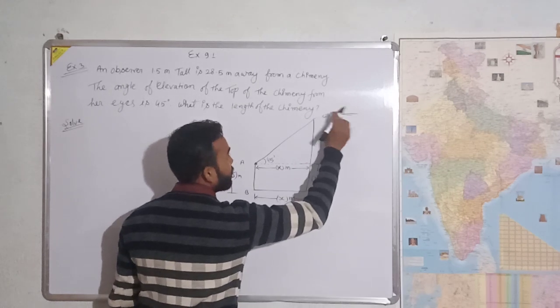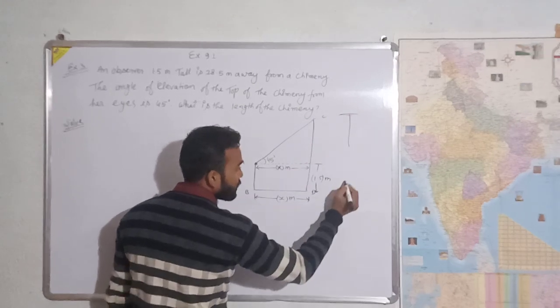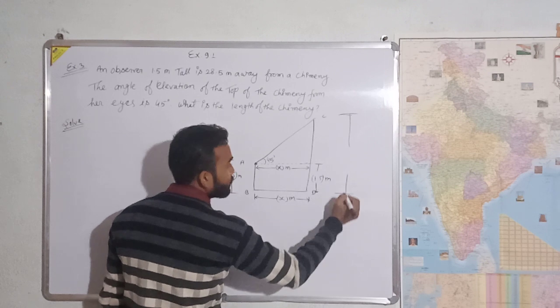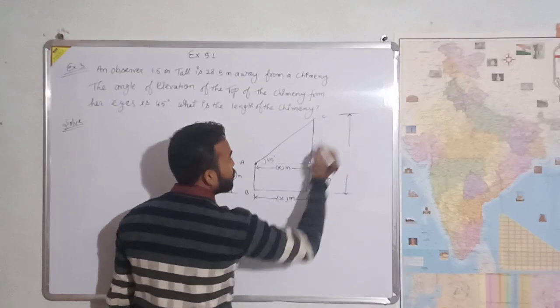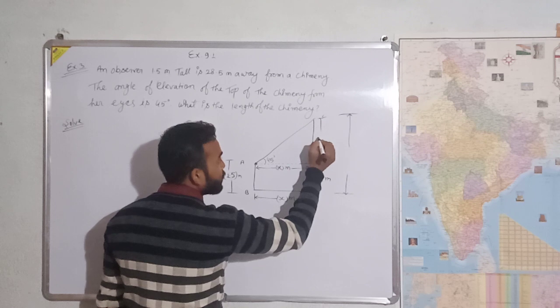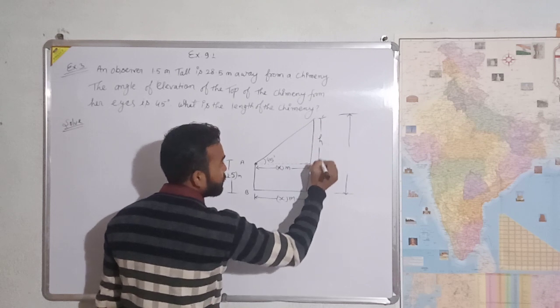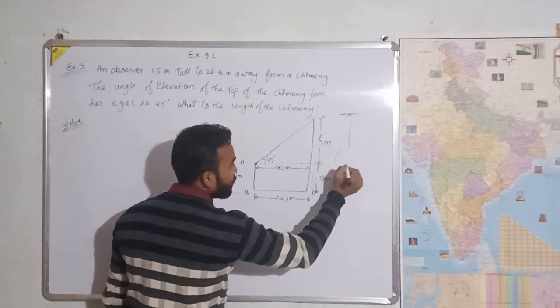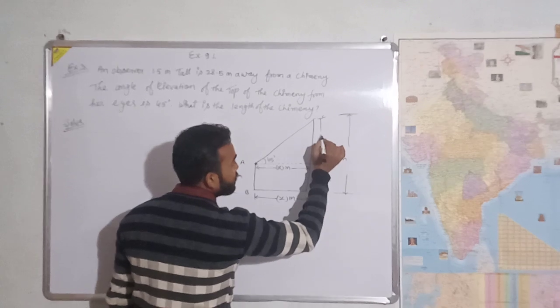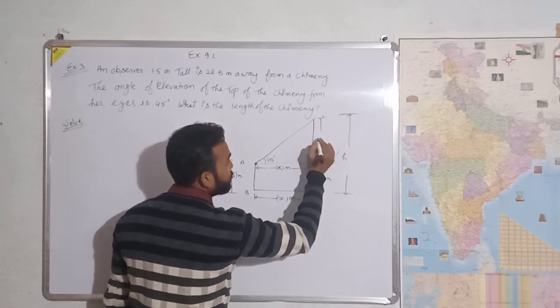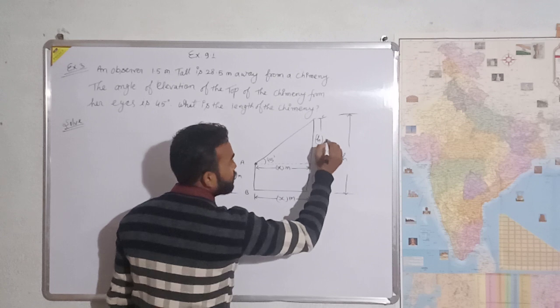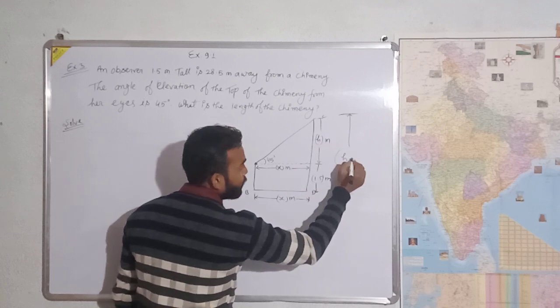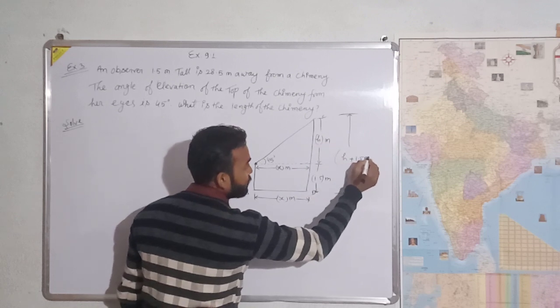That means we find the value of this and this. Let me suppose this value will be equal to h meter. So the total value is equal to h plus 1.5 meter.